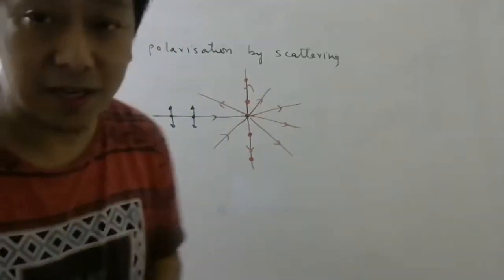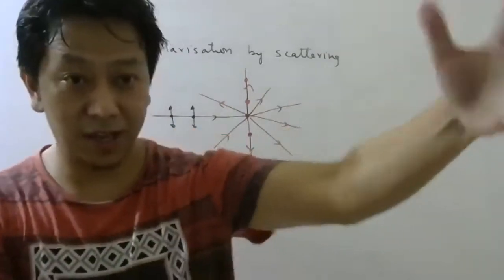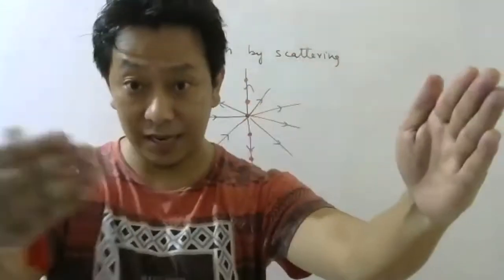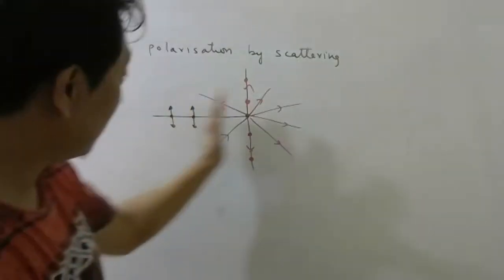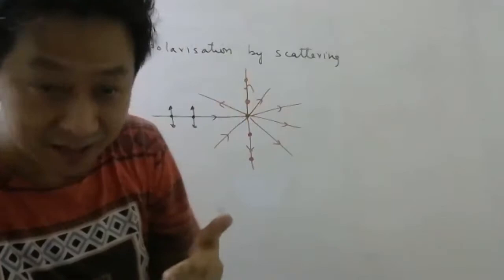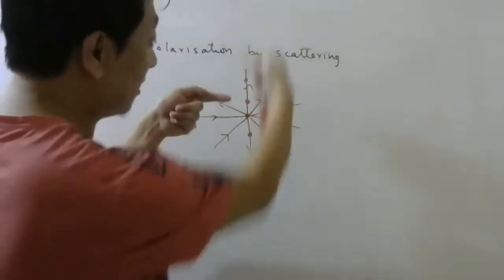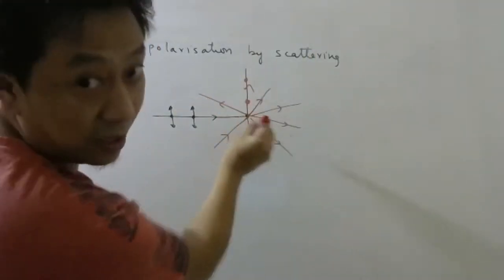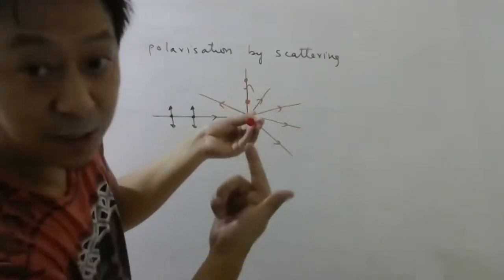Okay, so if you can find the sun, and let's say the sun is somewhere here, so light is coming this way, hitting the molecules, and scattering the light into your eyes. If you are perpendicular to this direction, in any direction, perpendicular can be here also, no? Perpendicular can be here also. So if you are in this direction, you will see this light is polarized.